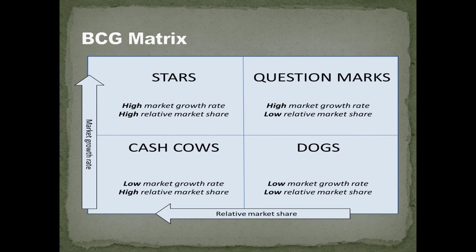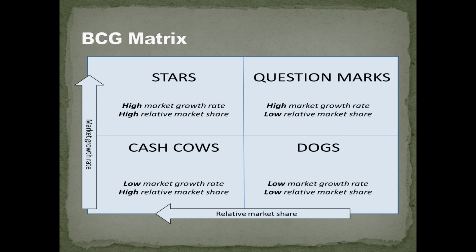When a product comes to maturity or the saturation point, it goes into the cash cow, where the market growth rate is low but they capture a high relative market share.